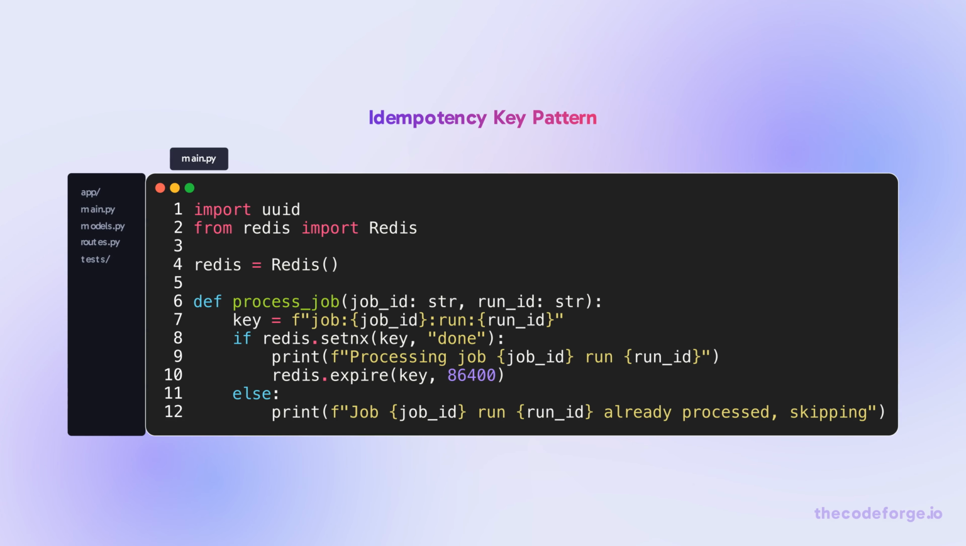Here's the idempotency key pattern using Redis SETNX. If the key doesn't exist, we set it and process. If it exists, we skip. The key must be deterministic, like a hash of input parameters.